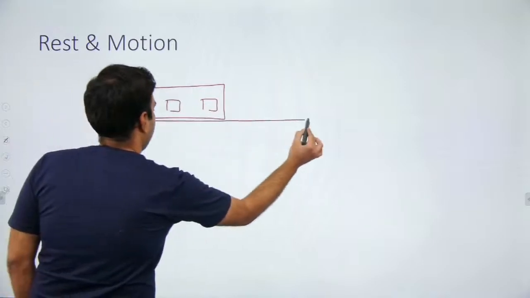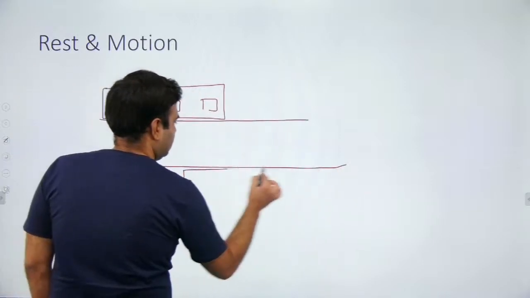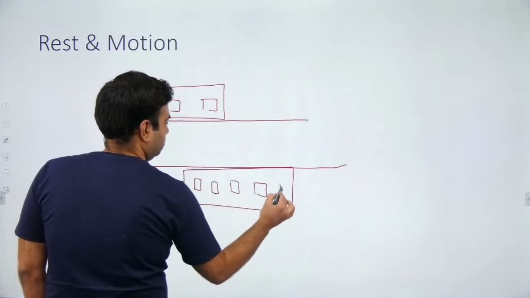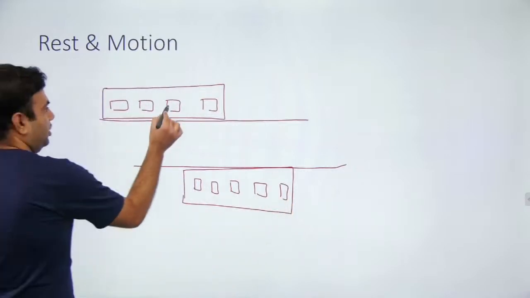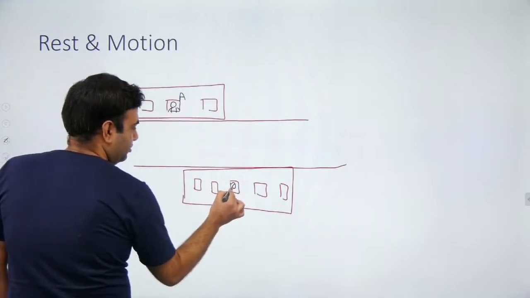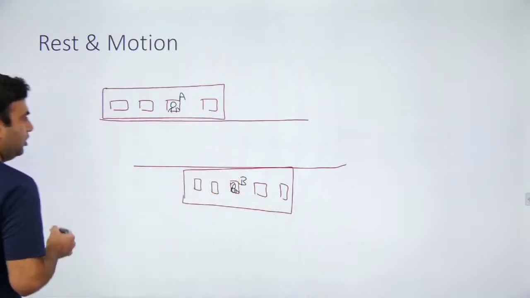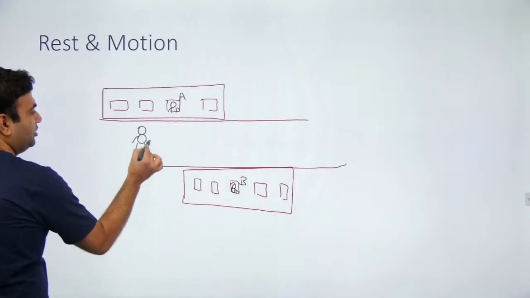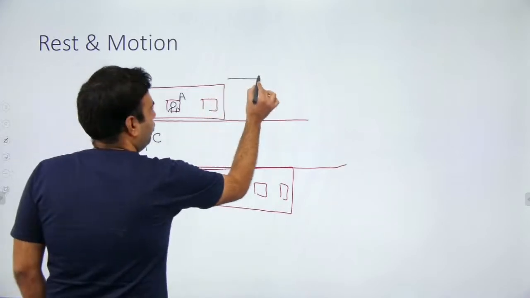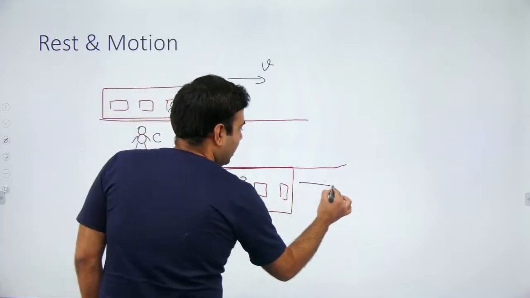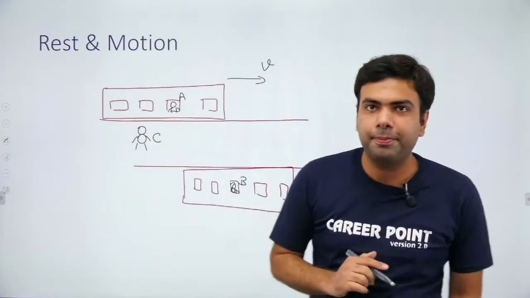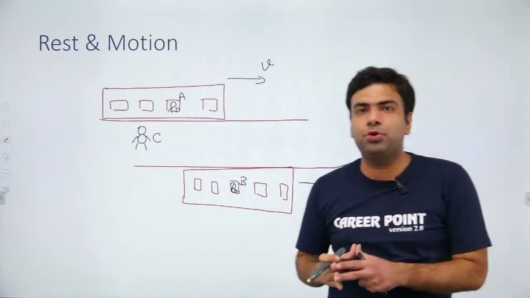So see this, suppose there is a train on a platform. Okay, this is the platform and another train is there on the same platform but on the other side. Now suppose there is a man A in this train and a man B in this train, and also there is a man standing here on the platform who is C. Now both of these trains have started moving in the same direction with the same speed. Now see, as I told you, rest and motion are relative terms.